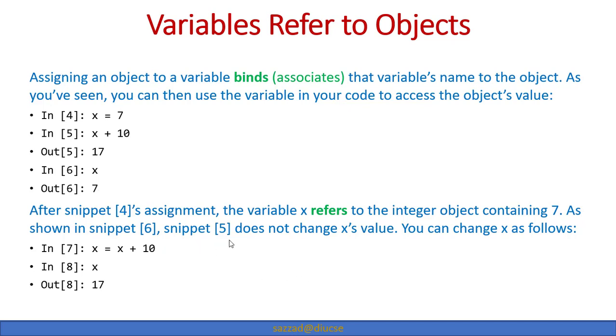Snippet 5 does not change the x value. Although we have used the variable x, it does not mean that the value will be changed. So that's how it works.